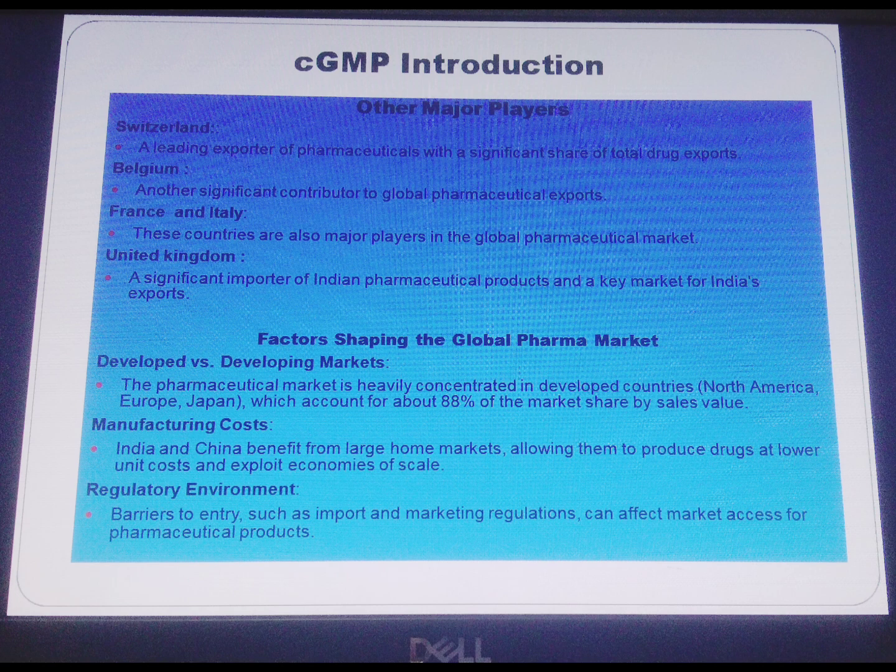Factors shaping the global pharma market. Developed versus developing markets: the pharmaceutical market is heavily concentrated in developed countries, North America, Europe, and Japan, which account for about 80% of the market share by sales value. Manufacturing cost: India and China benefit from a large home market, allowing them to produce drugs at lower unit cost and exploit economies of scale. Regulatory environment: barriers to entry such as import and marketing regulations can affect market access for pharmaceutical products.